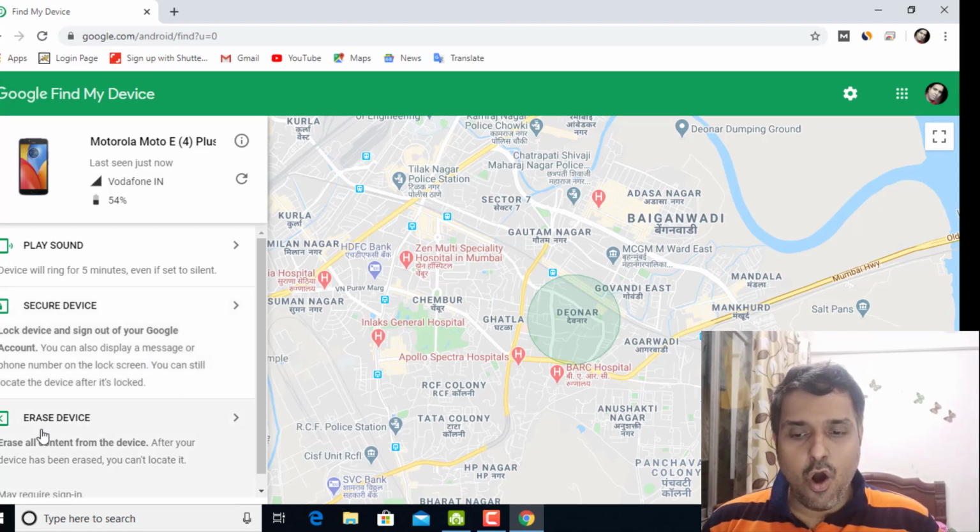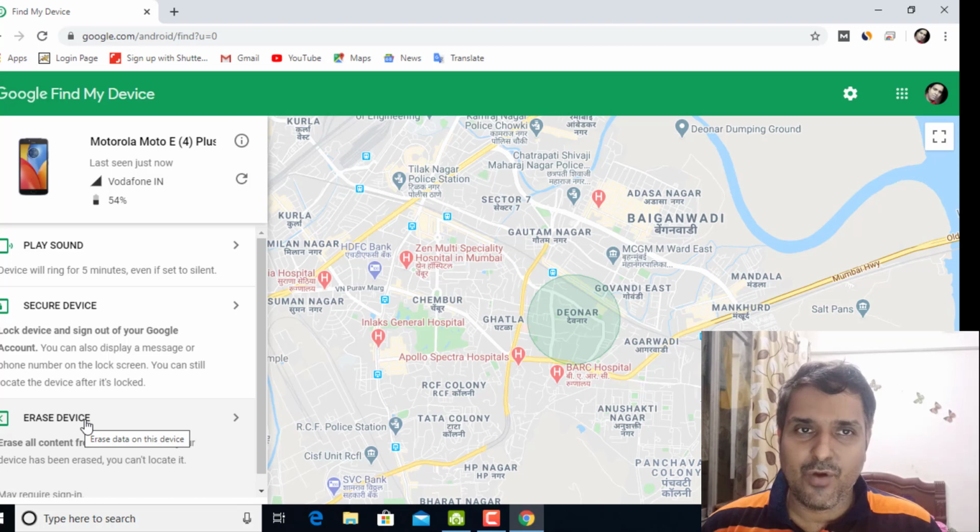Okay, you can sign out from Google, or you can erase all your information from the mobile.